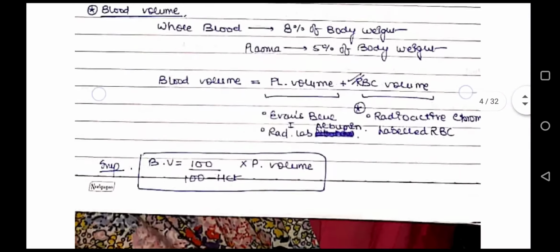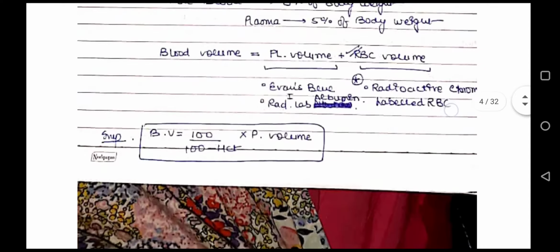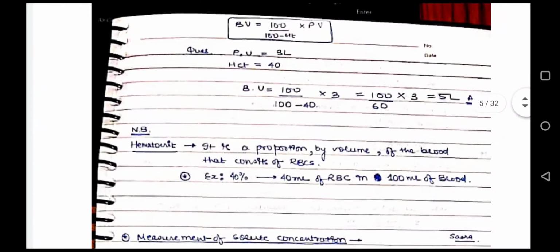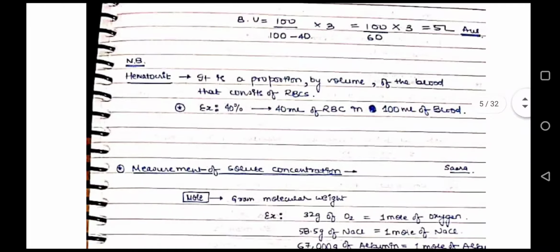Okay, so after that, whole blood is 8% of body weight and plasma is 5% of body weight. Blood volume is plasma volume plus RBC volume. We know how to calculate plasma volume. Similarly, RBC volume is calculated by radioactive chromium labeled RBC. The formula for calculating blood volume is 100 by (100 minus hematocrit) into plasma volume. Hematocrit is normally 40. What is hematocrit? It is the proportion by volume of the blood that consists of RBC. So if hematocrit is 40%, it means there are 40 ml RBC in 100 ml of blood.